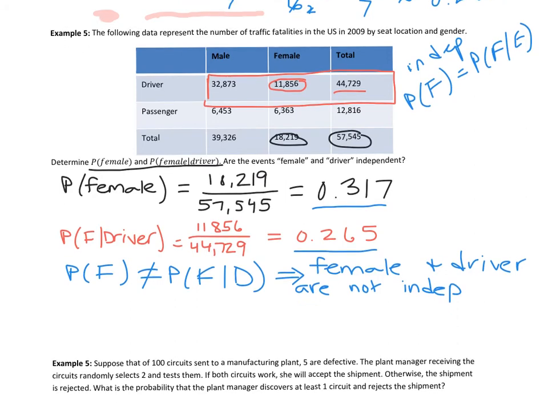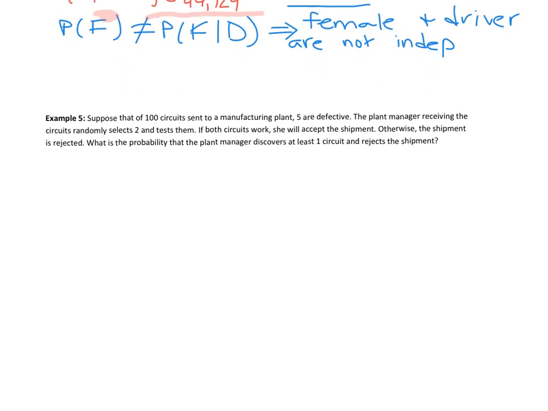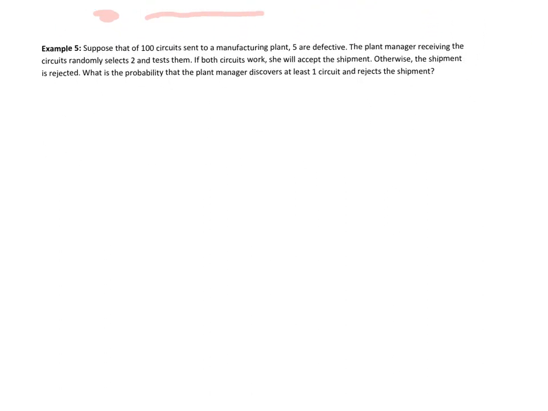Let's continue on. We are going to be looking at at least probabilities. So suppose that of 100 circuits sent to a manufacturing plant, 5 are defective. So you have this box of 100 circuits and 5 are defective. The plant manager receiving the circuits randomly selects 2 and tests them.